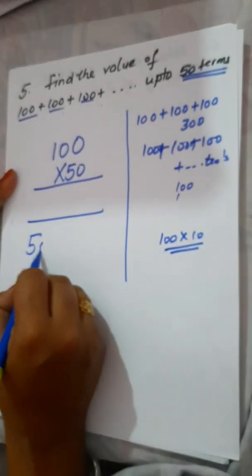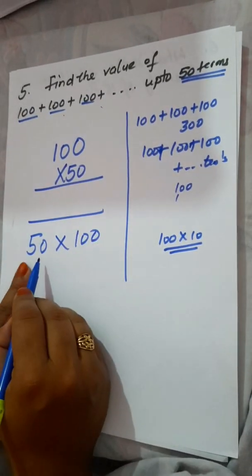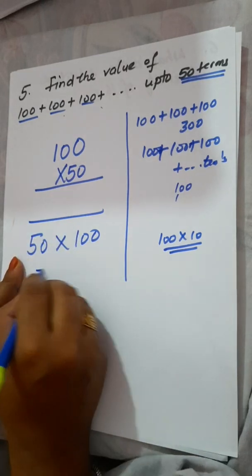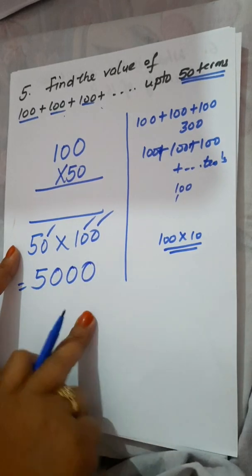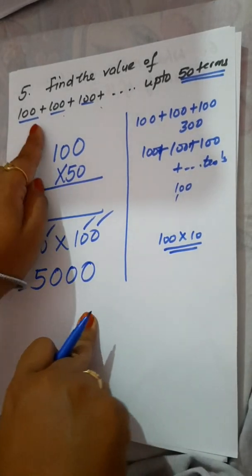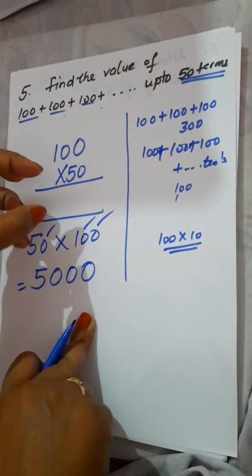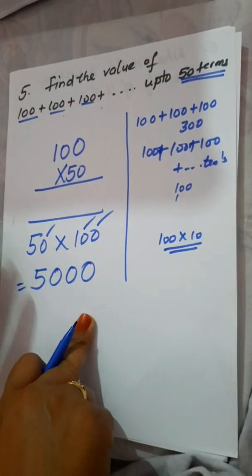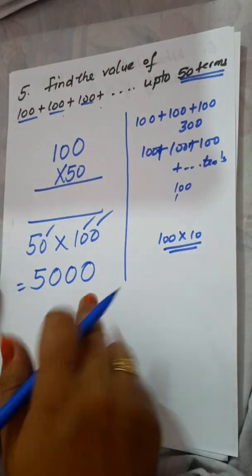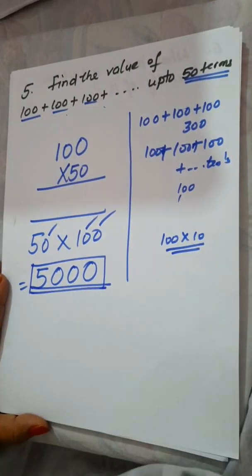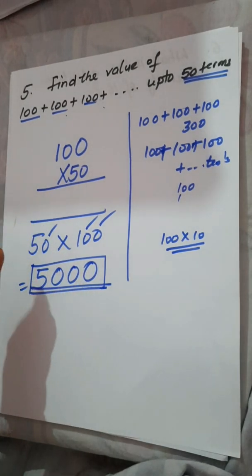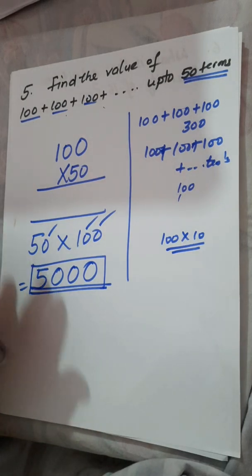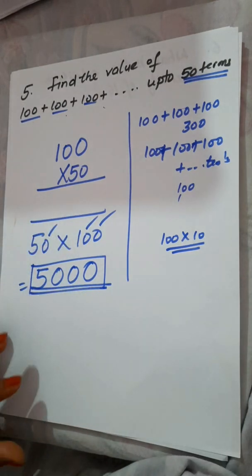When you multiply like this, whenever zeros are there in the multiplication form, you will write 5. And how many zeros are there? 1, 2, 3. So this is your required answer. If you have to add 100 50 times, instead of adding, just multiply 50 by 100, you will get the answer, that is 5000. If you add 100 50 times, again you will get the same answer, but here we need a shortcut to solve the question. If you know that you have to add 100 50 times, just multiply 50 by 100. So this is your question number 5.